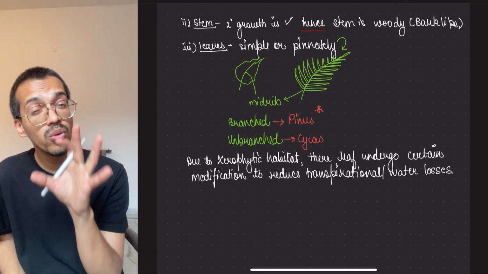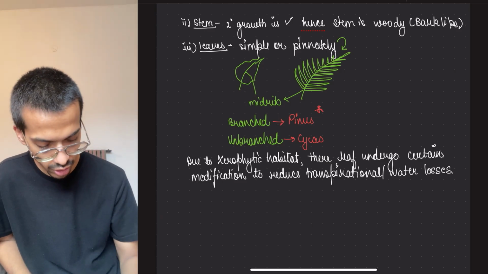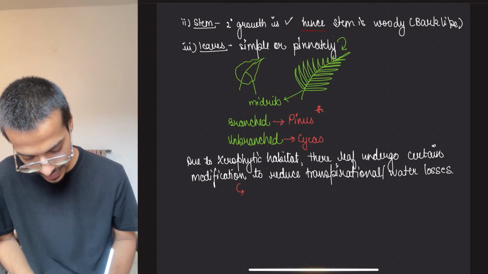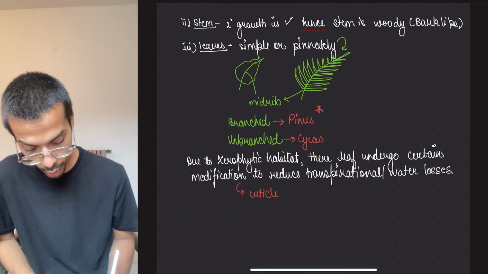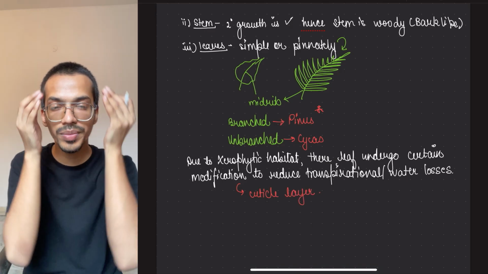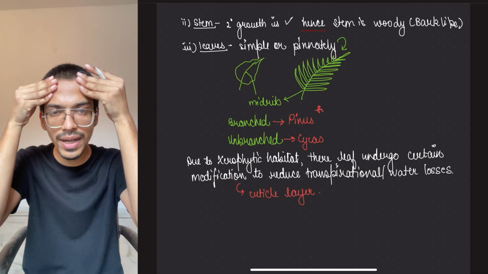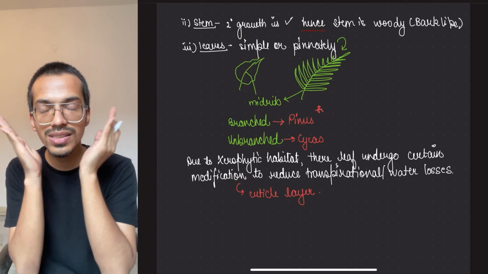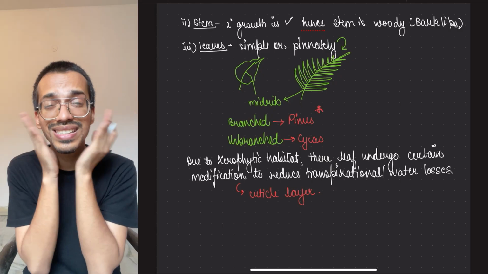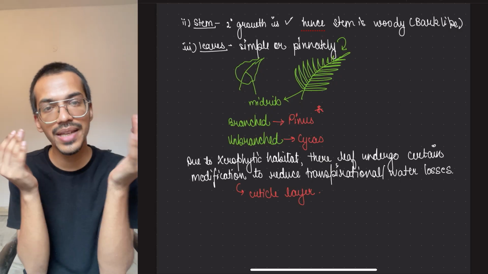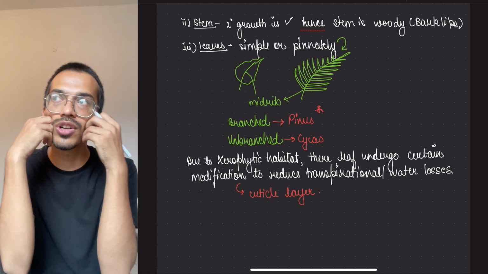Now what they are doing, that fact you have to remember. So number one, they have a cuticle layer. Cuticle is oil. Imagine that if I put oil everywhere, when the stomata open up, the oil layer is there. Same thing, like why you put sunscreen? So cuticle is sunscreen. If I put the sunscreen, harmful rays won't come in. Same thing, if harmful rays won't come in, the harmful rays can't go out also.